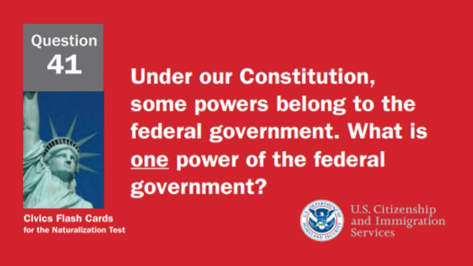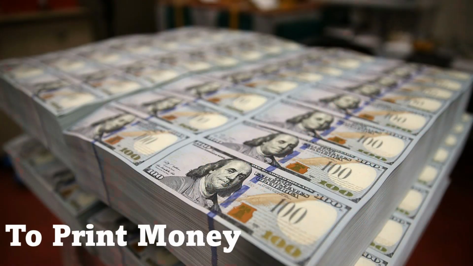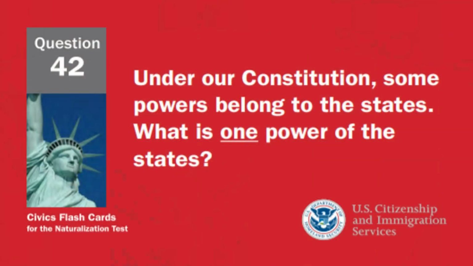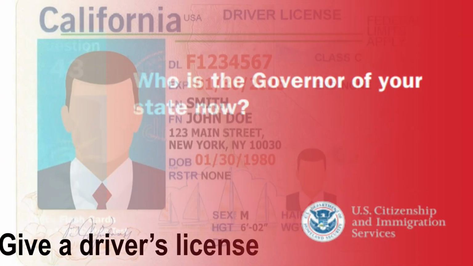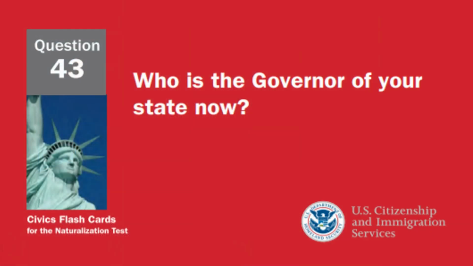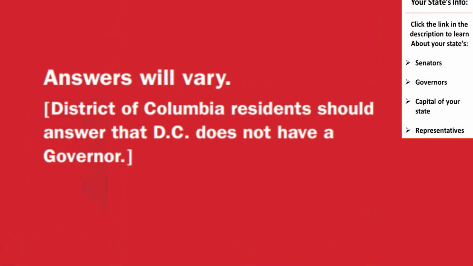Under our Constitution, some powers belong to the federal government. What is one power of the federal government? To print money. Under our Constitution, some powers belong to the states. What is one power of the states? Give a driver's license. Who is the governor of your state now? Answers will vary. Please look at the description part of this video for a link to the answer.